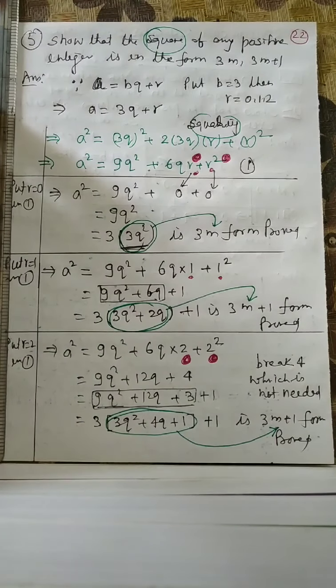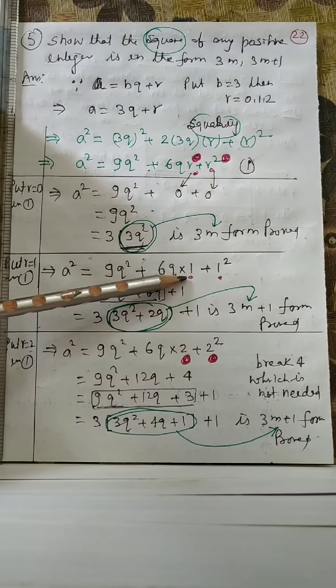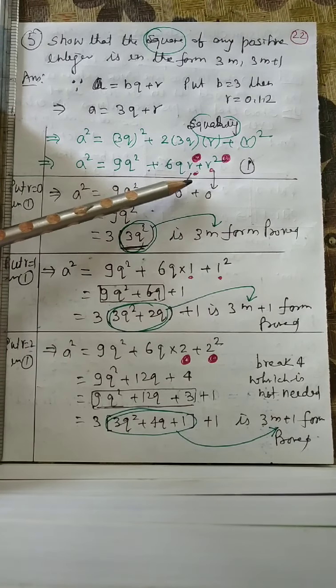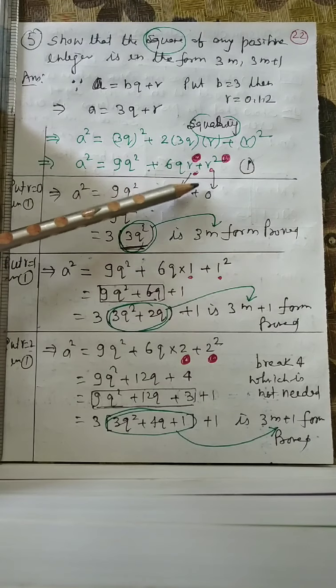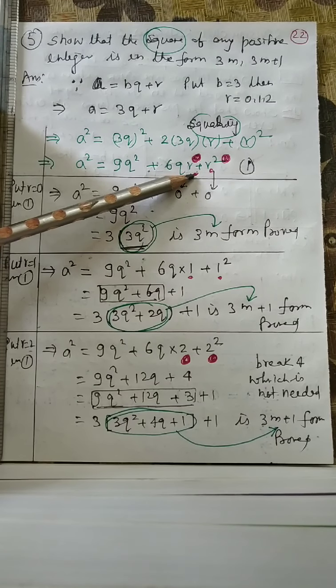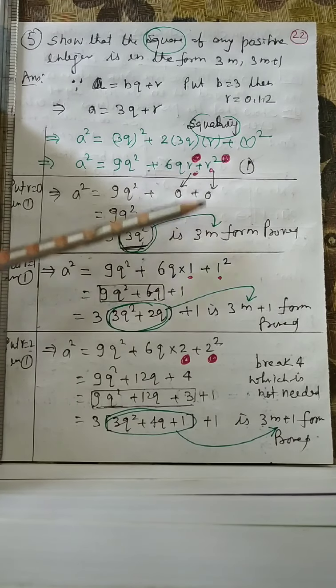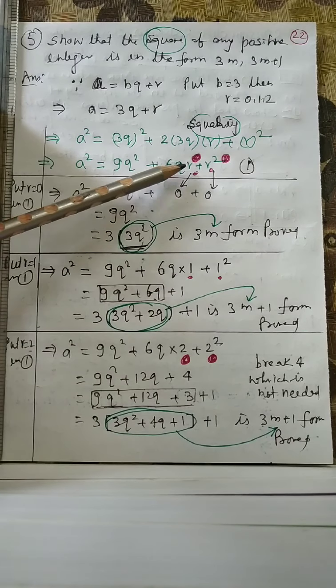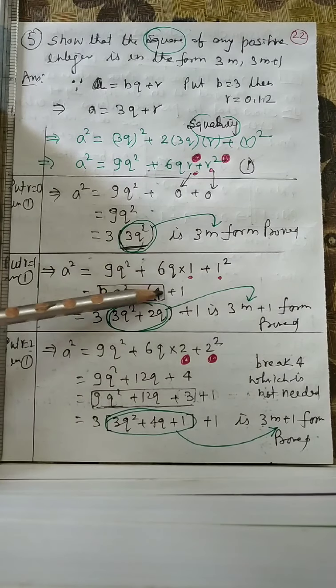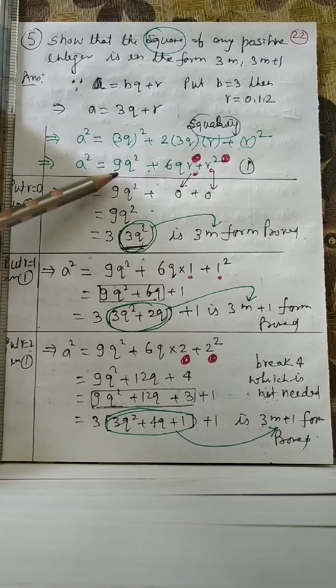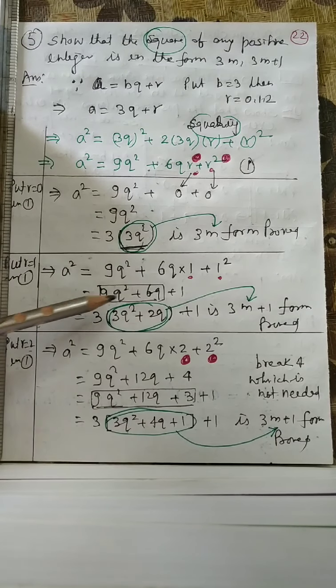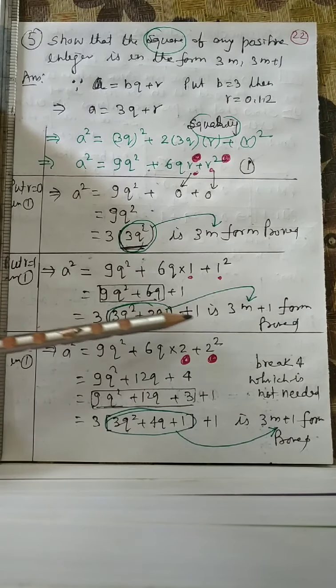Now take r is equal to 1. Both are taken 1: 6q into 1, and 1 square is 1. The first term as usual. So from the first two terms, 3 common, plus 1.